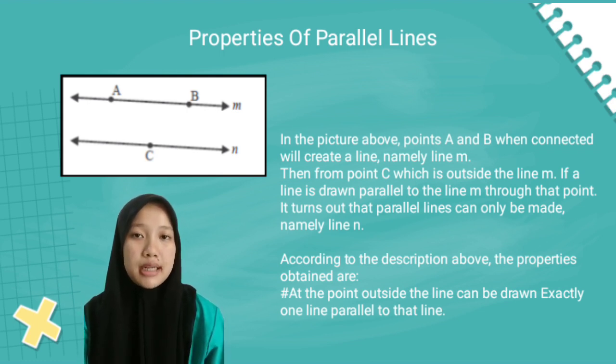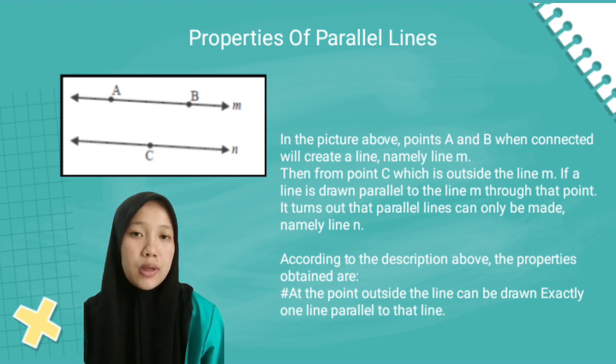Next, properties of parallel lines. In the picture above, points A and B when connected will create a line, named line M. There is a point C outside the line M. If a line is drawn parallel to line M through point C, it turns out that only one parallel line can be made, named line N. According to the description above, the property is: through a point outside a line, exactly one line can be drawn parallel to that line.